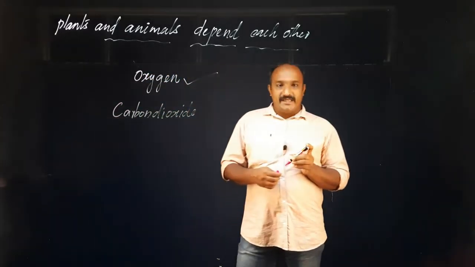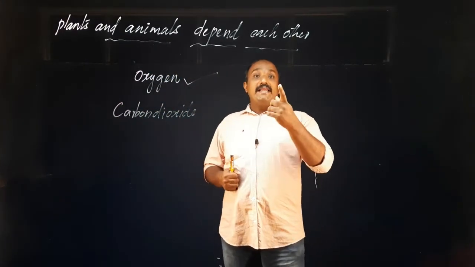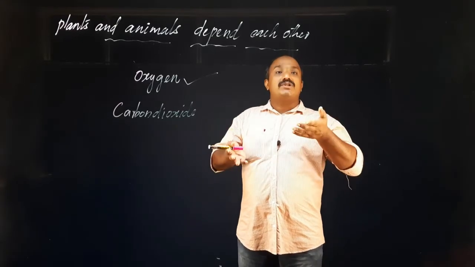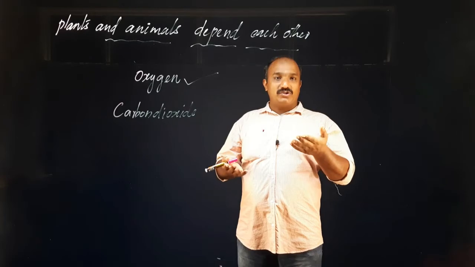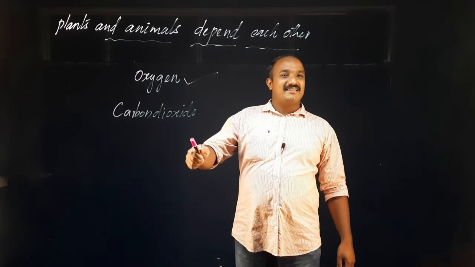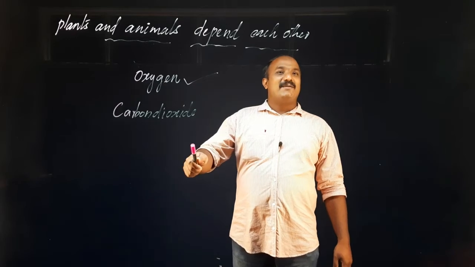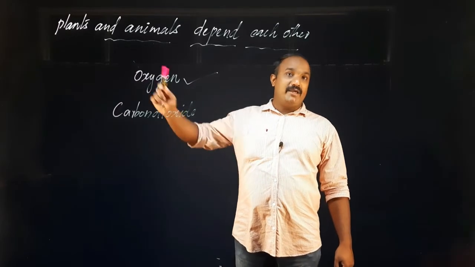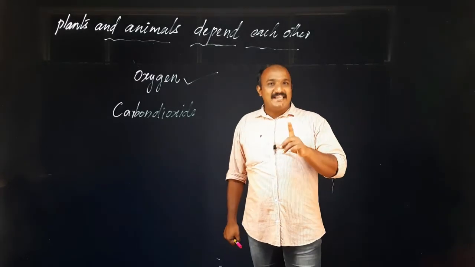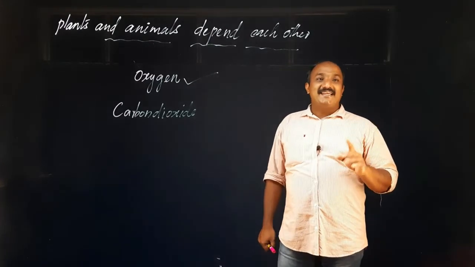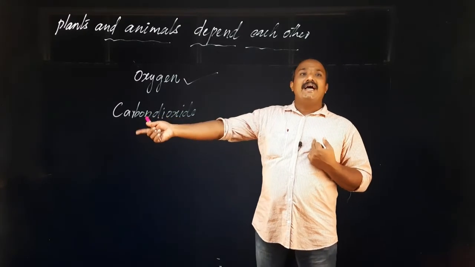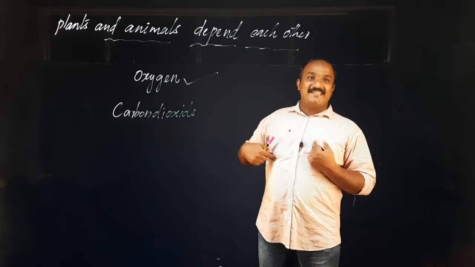Plants give us oxygen and we release carbon dioxide. This carbon dioxide is needed by whom? Plants. So we give carbon dioxide to plants and plants give us oxygen.